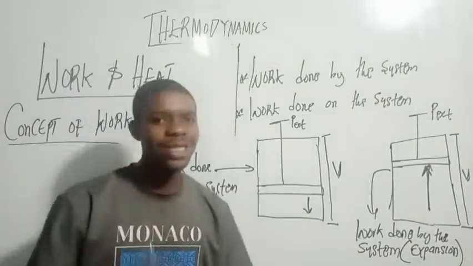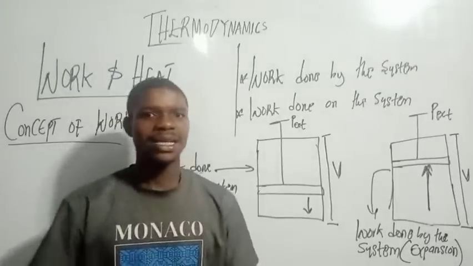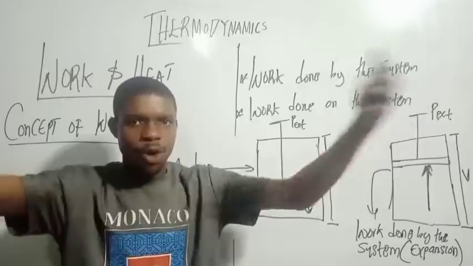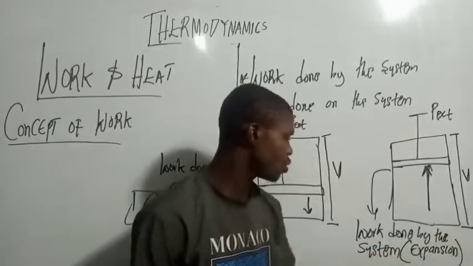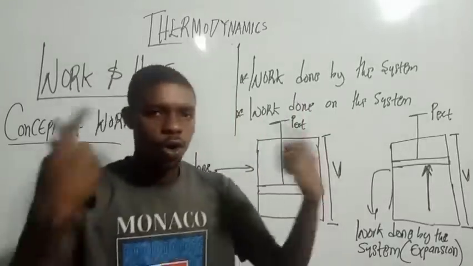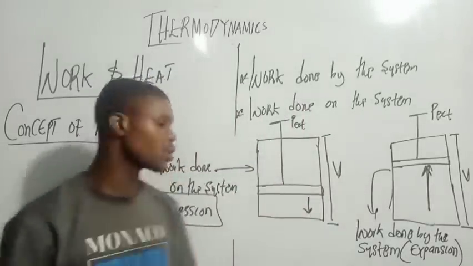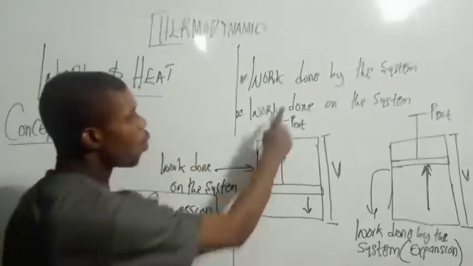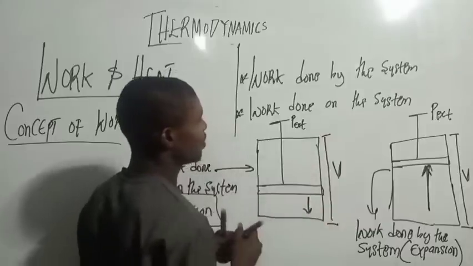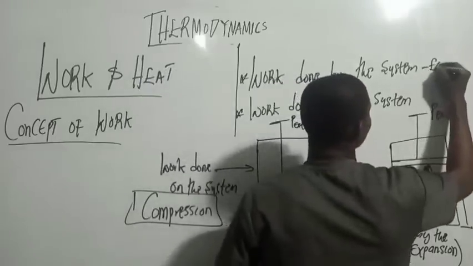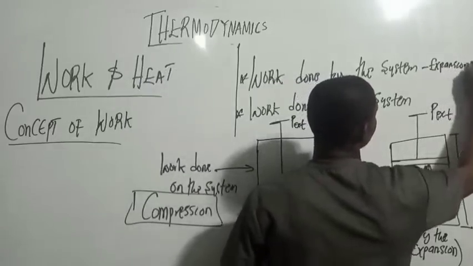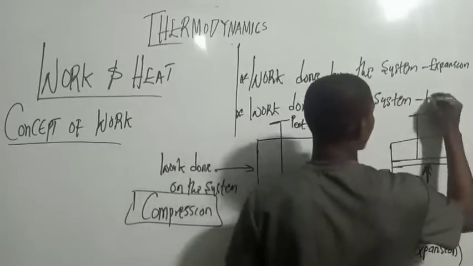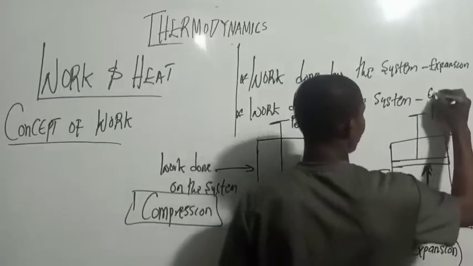So there are two things that happen to a system: either work is done by the system, like for this one here, or work is done on the system. There are two things you must take note of, so please take these two things down. It's very important. Work done by the system is expansion. Work done on the system is compression.